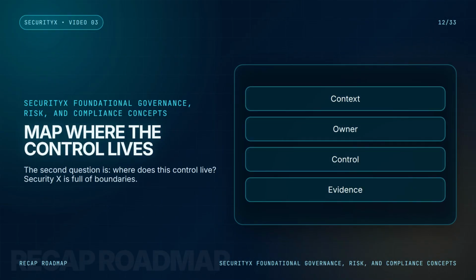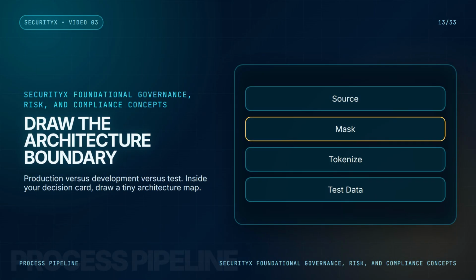The second question is, where does this control live? SecurityX is full of boundaries. Cloud provider versus customer, identity plane versus network perimeter, data layer versus application layer, build pipeline versus runtime, preventive control versus detective control, policy decision point versus policy enforcement point, production versus development versus test. Inside your decision card, draw a tiny architecture map.